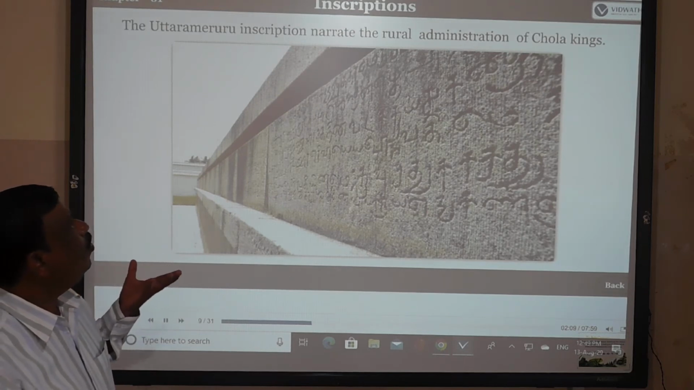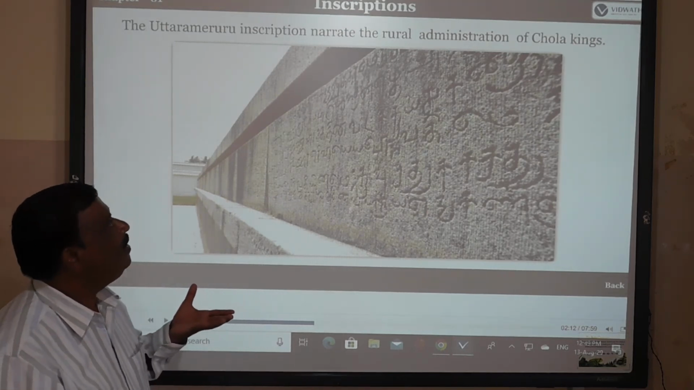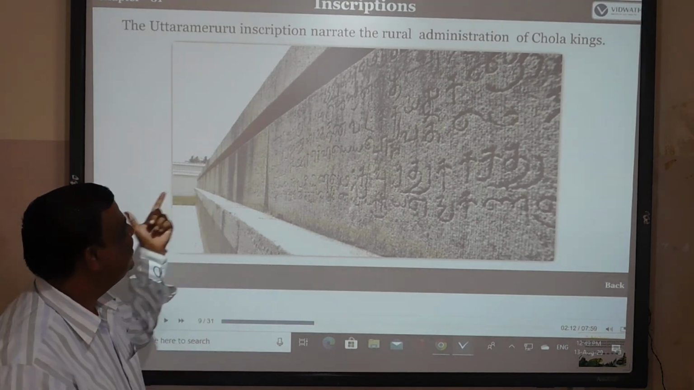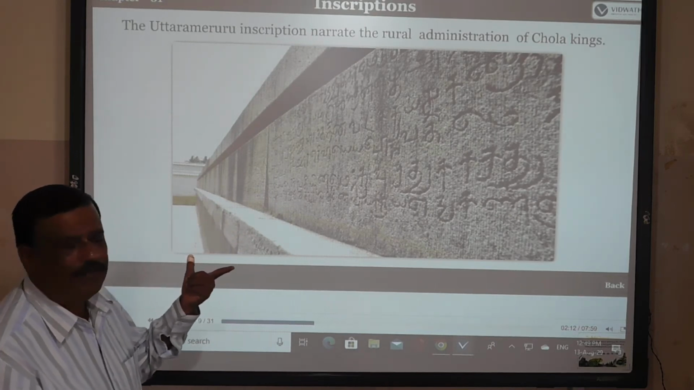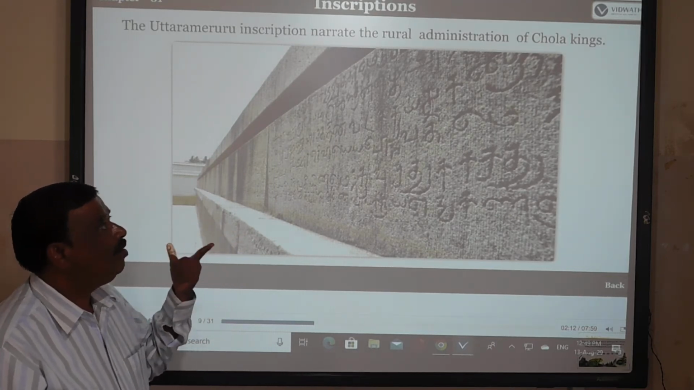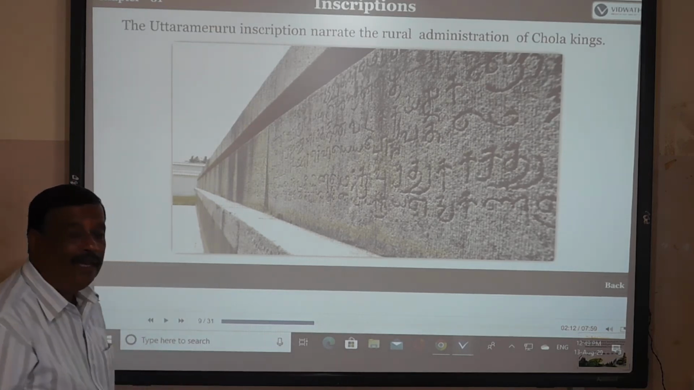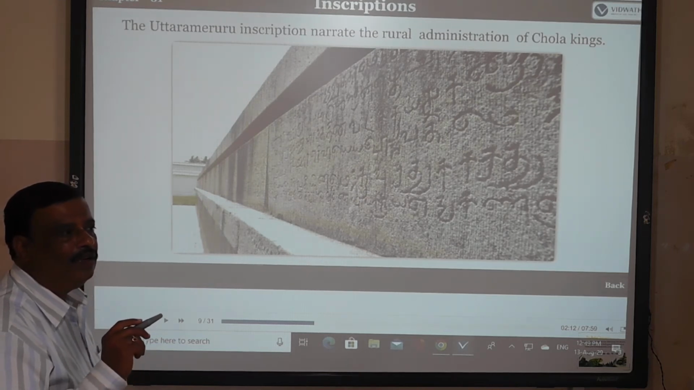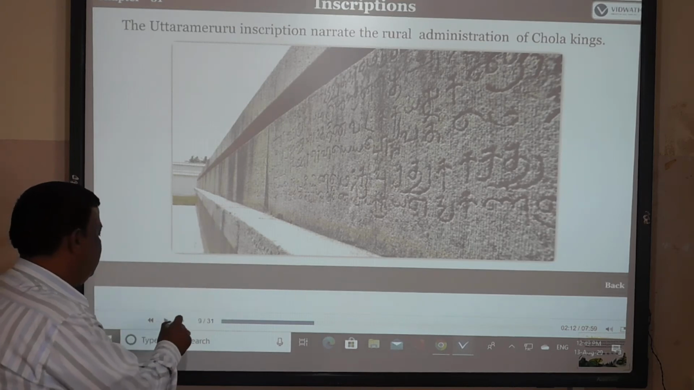The Uttaramerur inscription is also very important. It narrates the rural administration of the Chola kingdom. It narrated how the Chola kings led their lives and spent their time, and looked after the administration, which is explained in that inscription.